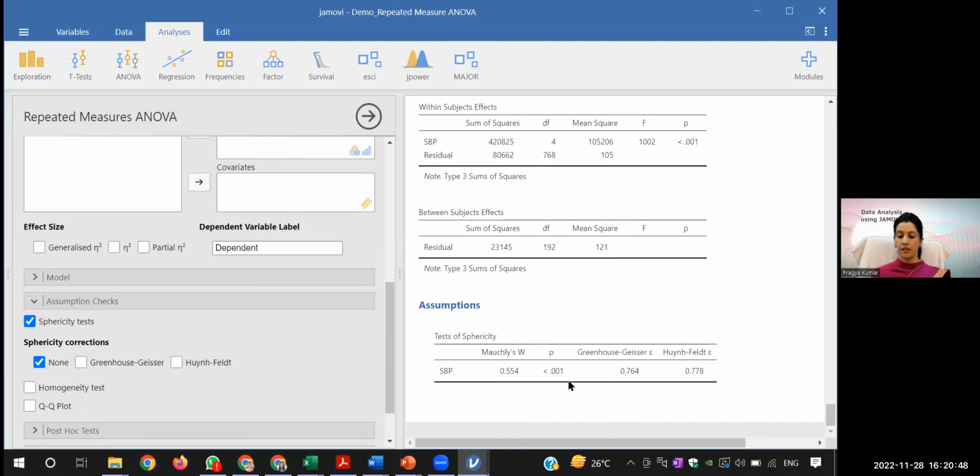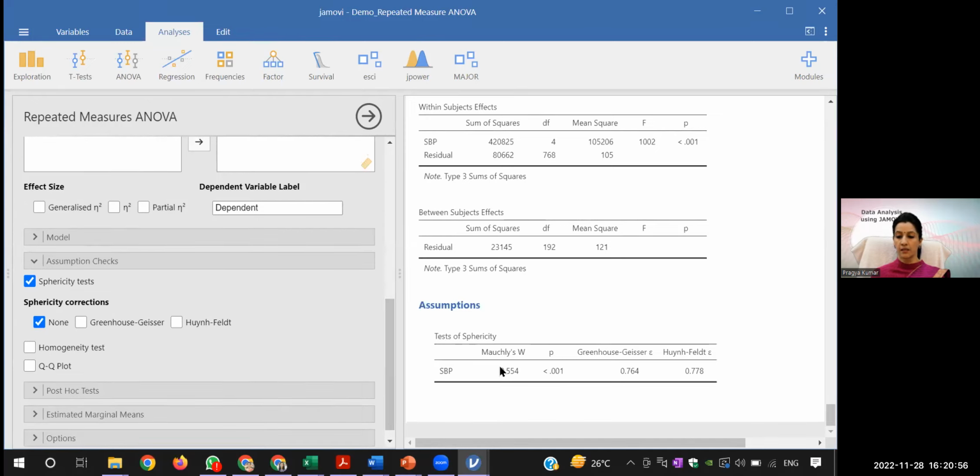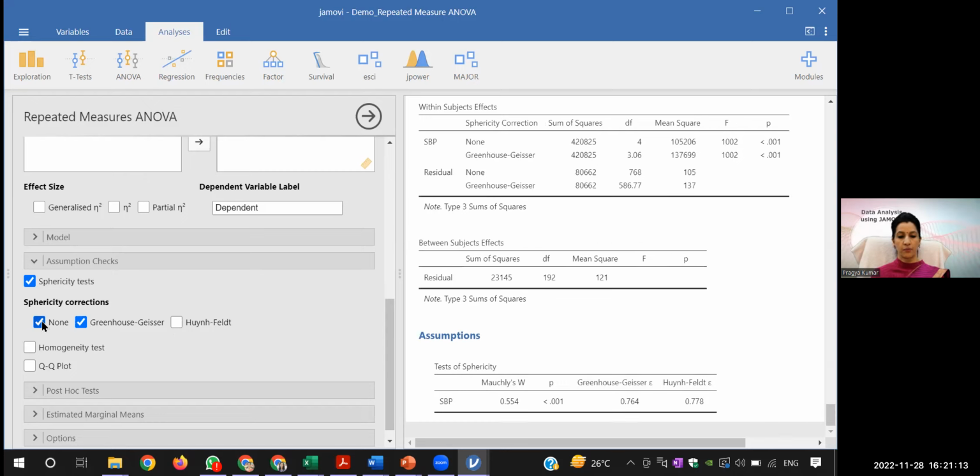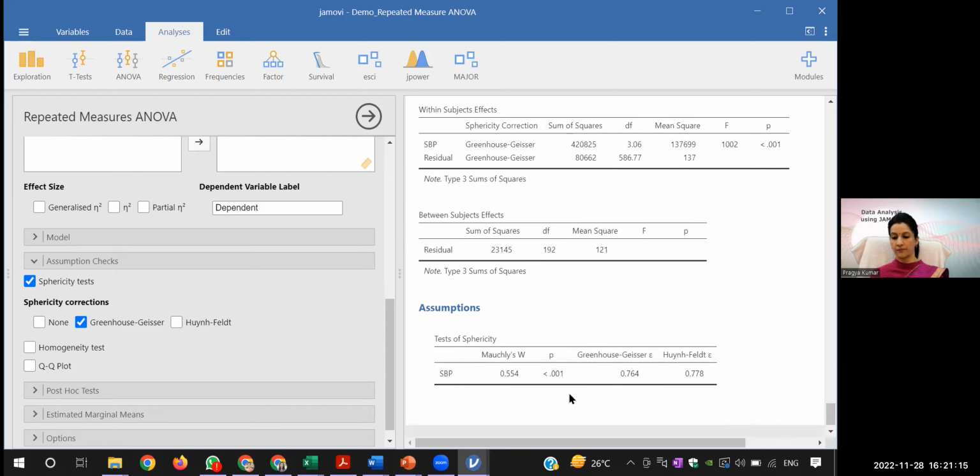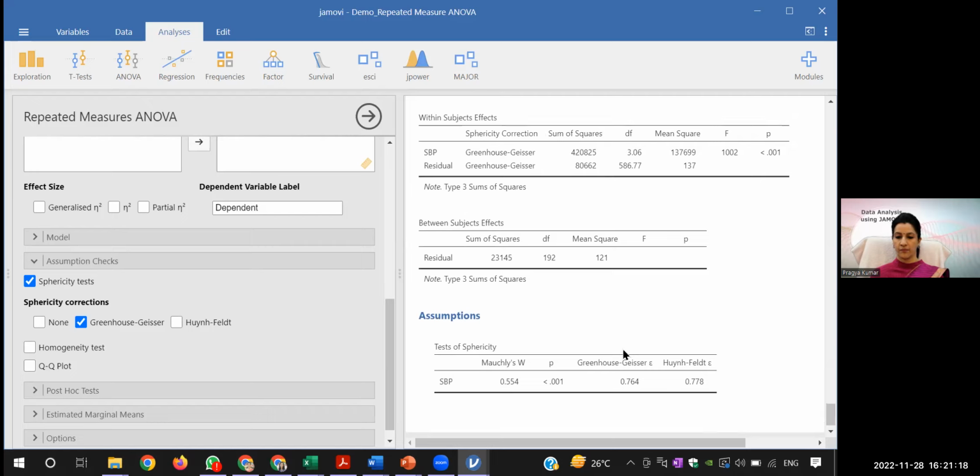If the p-value is less than 0.05, that means the assumption of sphericity is not met. In that case, you have to take the value of Greenhouse-Geisser if Mauchly's test of sphericity is not met. In that, you can do the correction. So I'll probably do the Greenhouse-Geisser correction, and that you can see here.